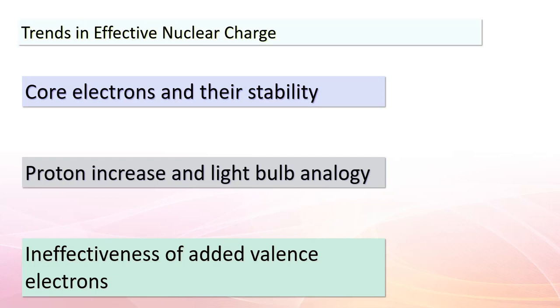The number of protons increases, much like increasing the brightness of the bulb. However, the valence electrons added to counterbalance this increase in nuclear charge don't effectively screen each other. This is where our term, Zeff, comes into play. It represents the effective nuclear charge experienced by valence electrons. Let's take an example to make this clearer.